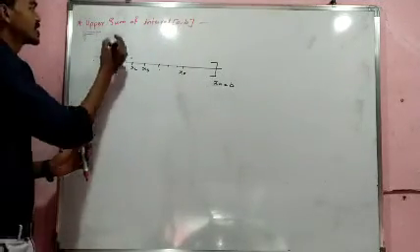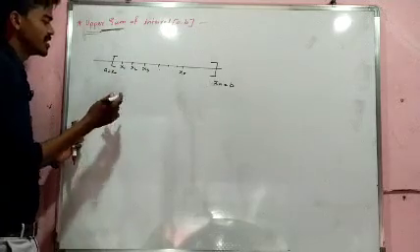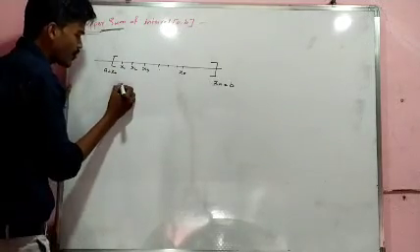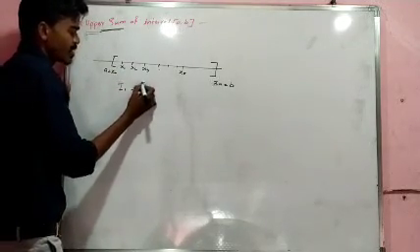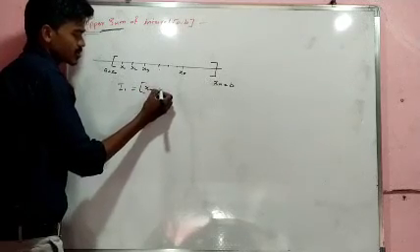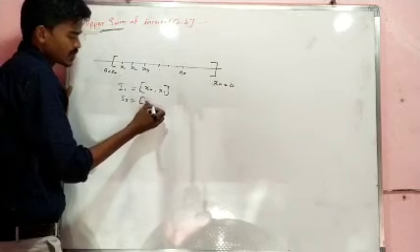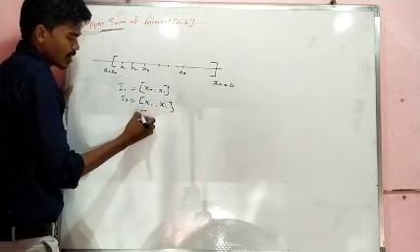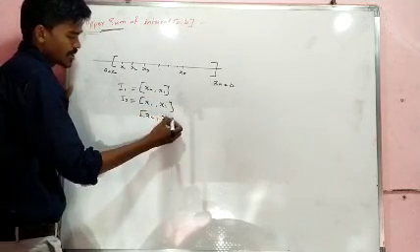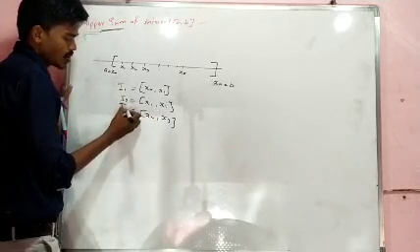So to take the upper sum, we need to take subintervals: I1 is our subinterval 1, that is x0 comma x1; I2 is x1 comma x2; I3 is x2 comma x3, and so on.